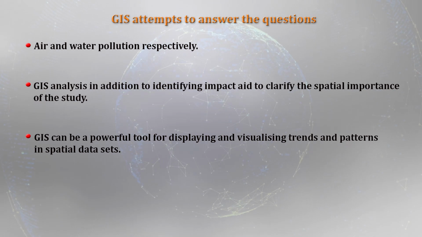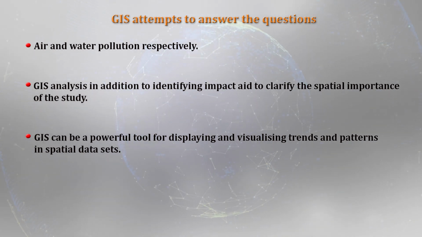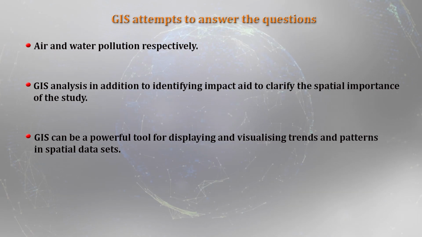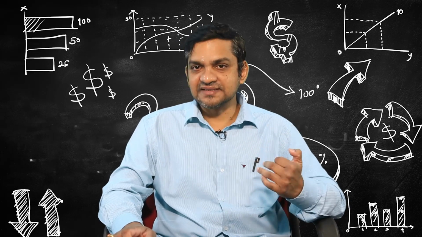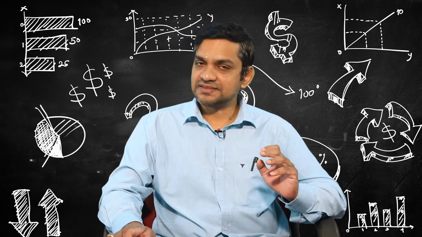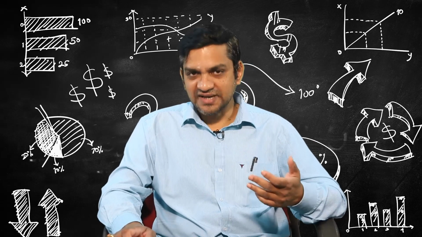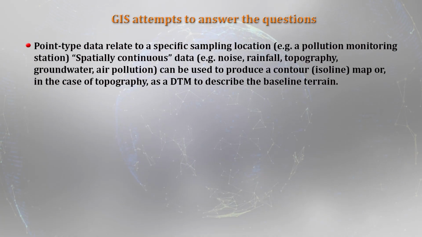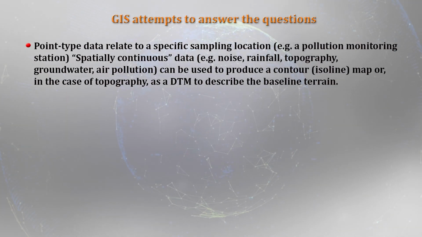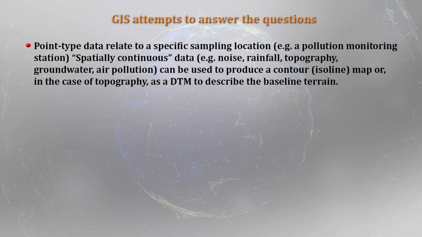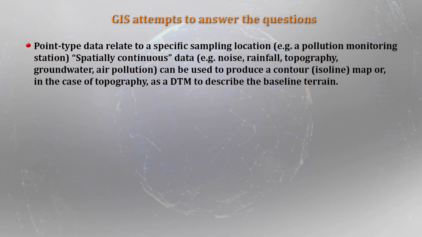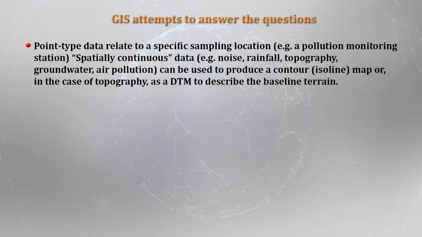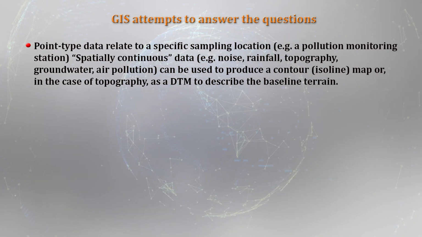And also GIS can be a powerful tool for displaying and visualizing trends and patterns in the spatial data sets. It is very important, because ultimately the end result and how well we can analyze the results is the most important thing, and for that GIS is very, very useful. There is a lot of data, like point type data and line data. When you talk about point type data, it basically relates to specific sampling locations, pollution monitoring stations, and point sources of pollution, and this is well managed with point type data.